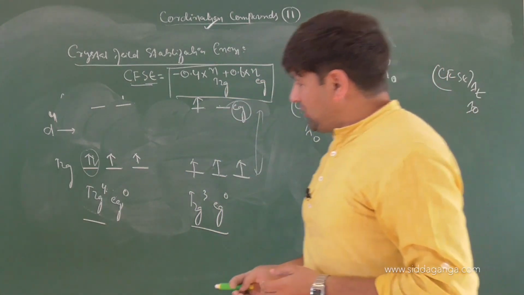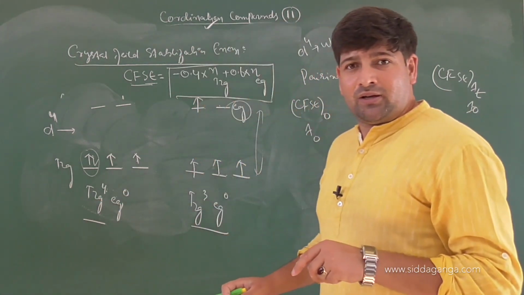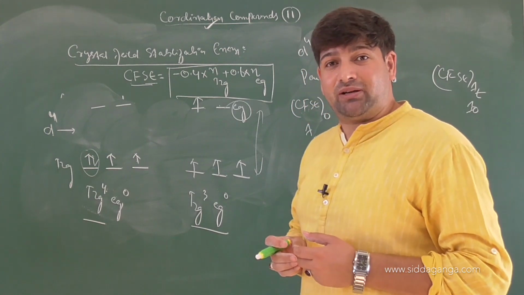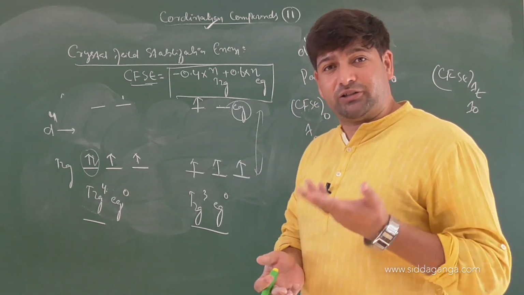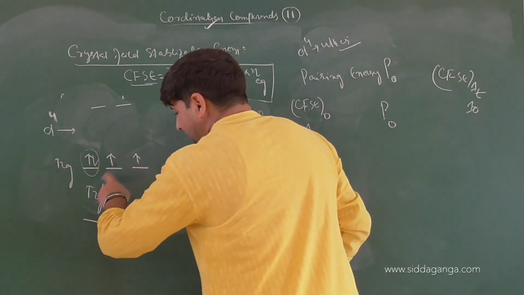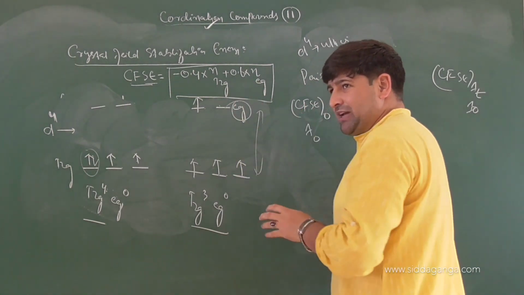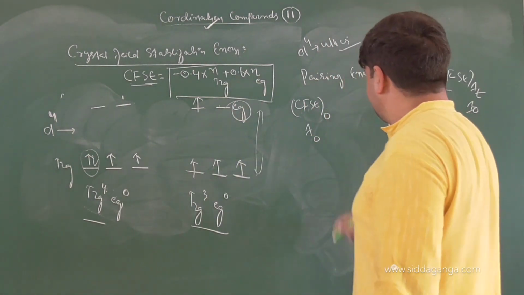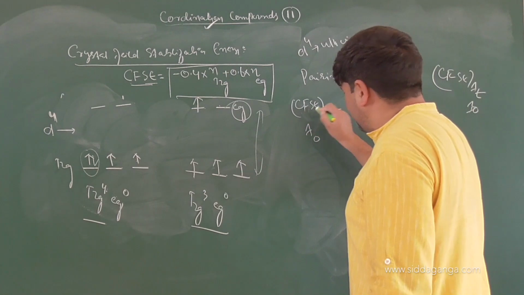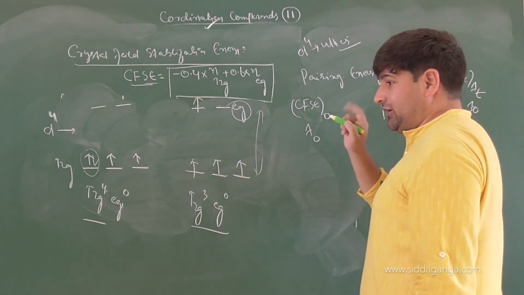Obviously, the electron would always love to be in the T2G set. But if energy considerations are not suitable, then rather than trying to remain in the T2G set, the electron will love to go to the EG set. So there is an interplay of energies, that is crystal field splitting energy and pairing energy. Now there are two rules.